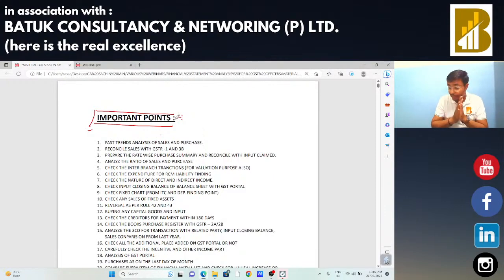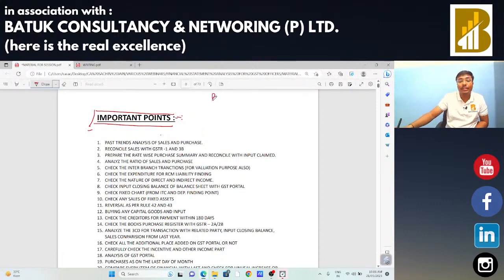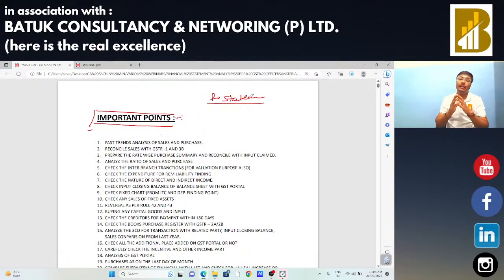Okay, so now sir, whenever a case comes in scrutiny, whenever a case comes in departmental audit, at that time we need to require certain documents from the party. As a departmental authority, the first document which I am going to ask is the financial statement of that entity, so that I get the idea about the turnover of that particular entity. What is the buying of that particular entity? What is the ratio of gross profit, net profit?